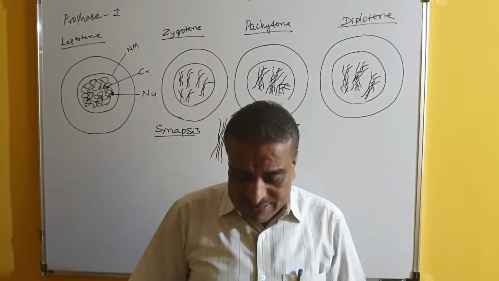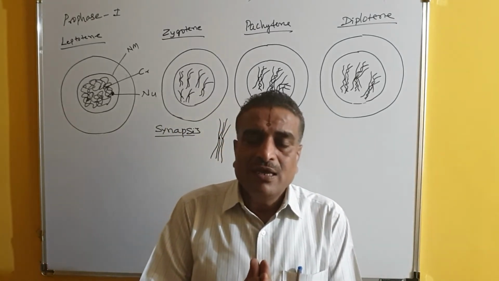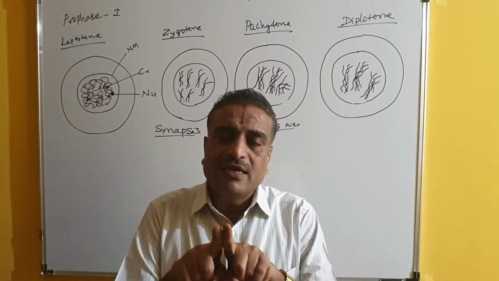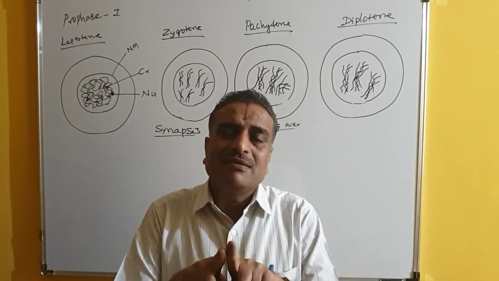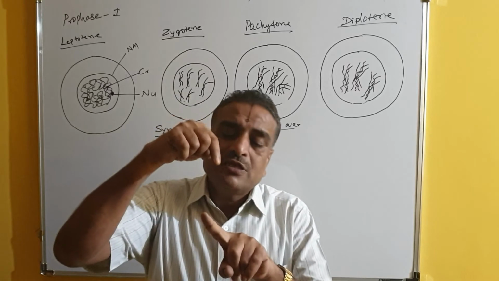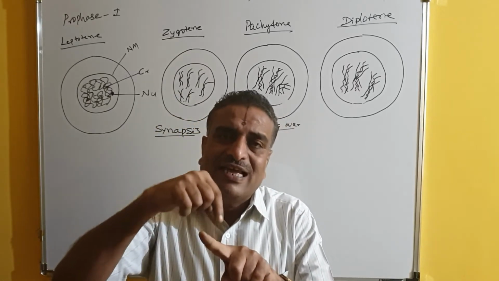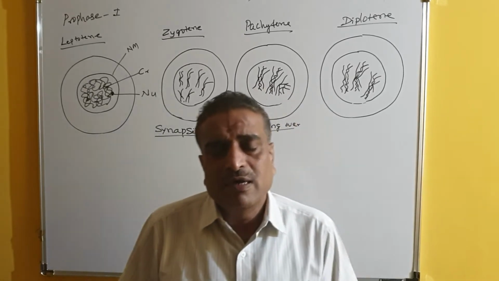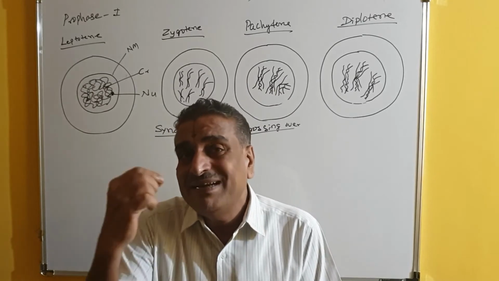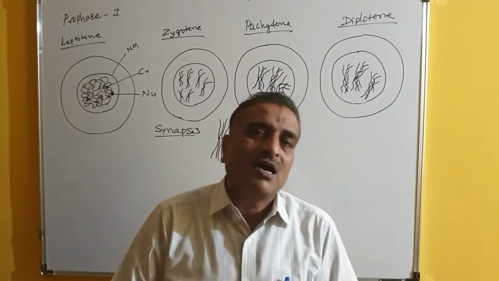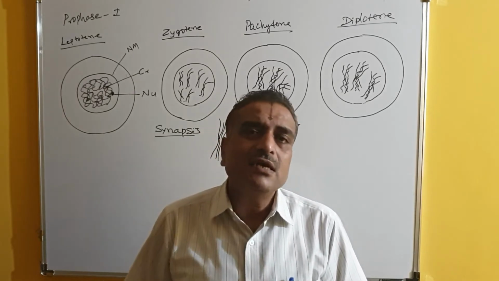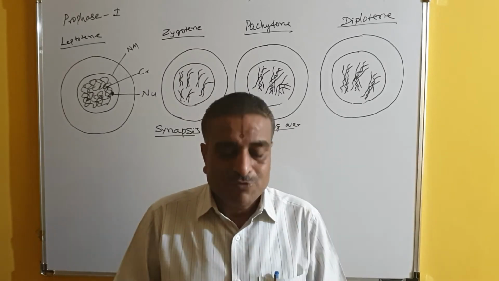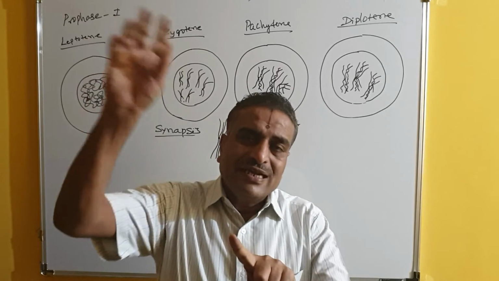But one more important thing takes place here. I have told you already, in a pair of homologous chromosomes where synapsis has taken place, there is exchange of genetic material between the homologous chromosomes, and at the place where the exchange of material has taken place, they are attached. The chromosomes of both the pairs are attached here, and that attachment area on the chromosome is called chiasma. Singular. Chiasmata is the plural form. So many chiasmata are there, sometimes 10 or more than 10.